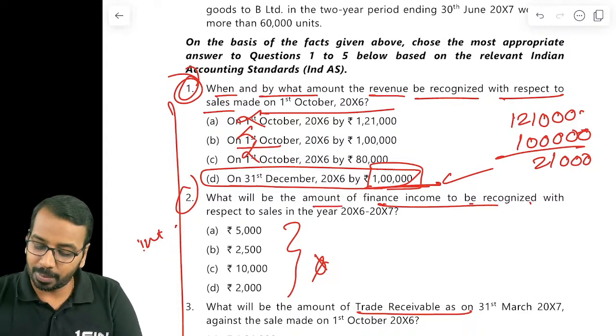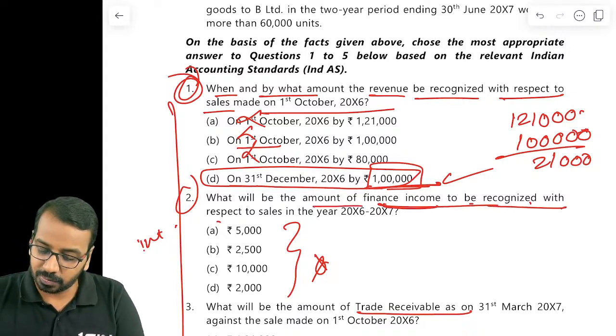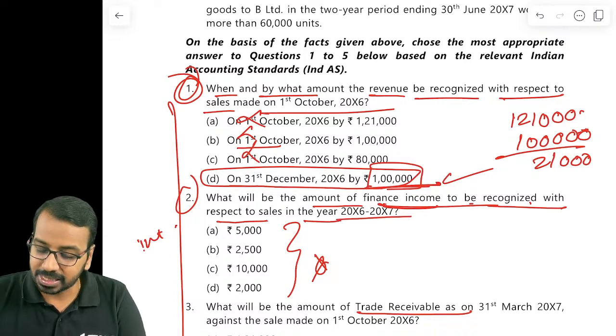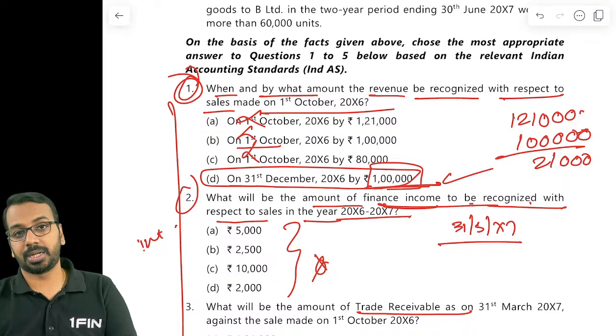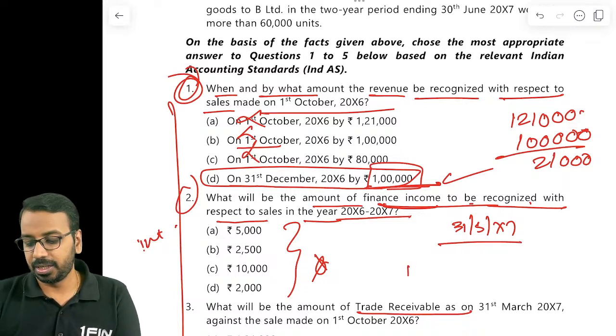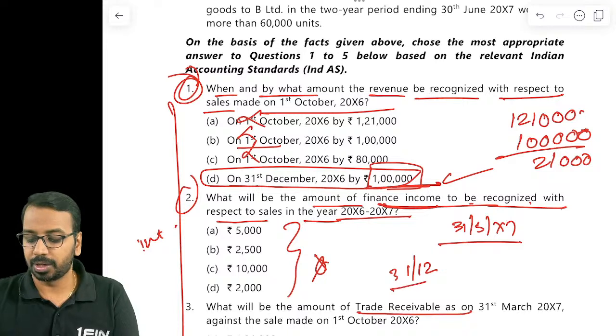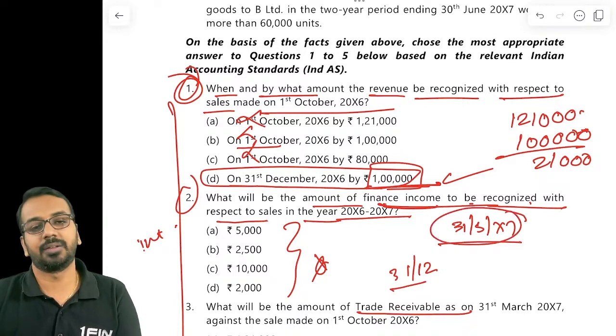Now, what is the amount of finance income to be recognized with respect to the sales in the year 6-7, means till 31st March of year 7? How much should be recognized? Now, when did we recognize the sale? We recognized the sale on 31st of December. When is the year ending? 31st March. How many months?